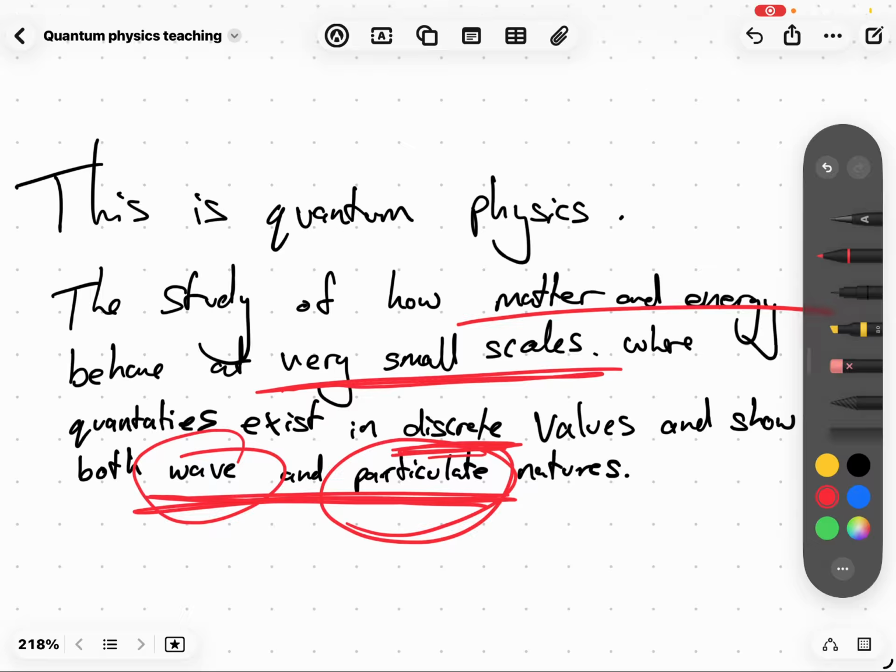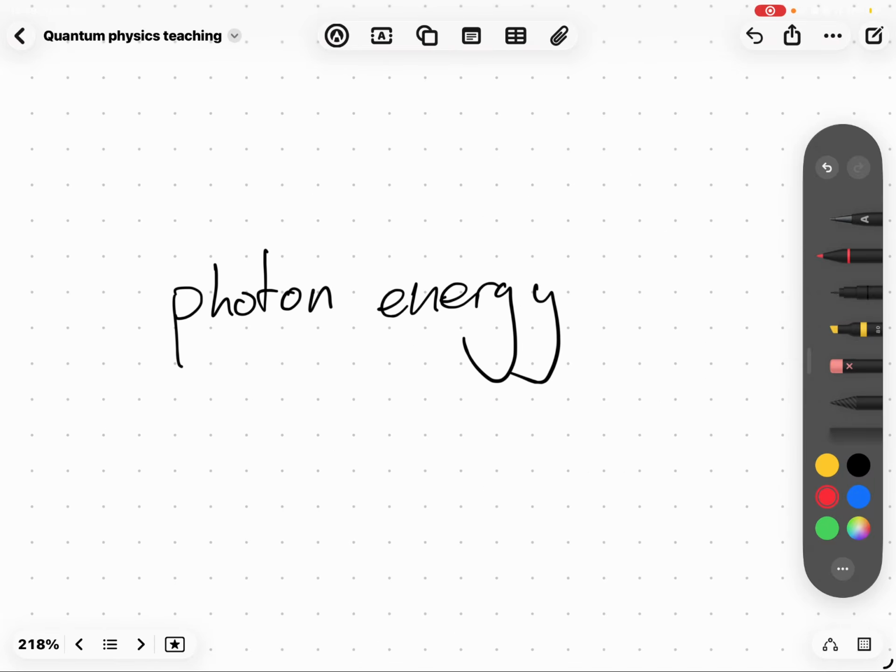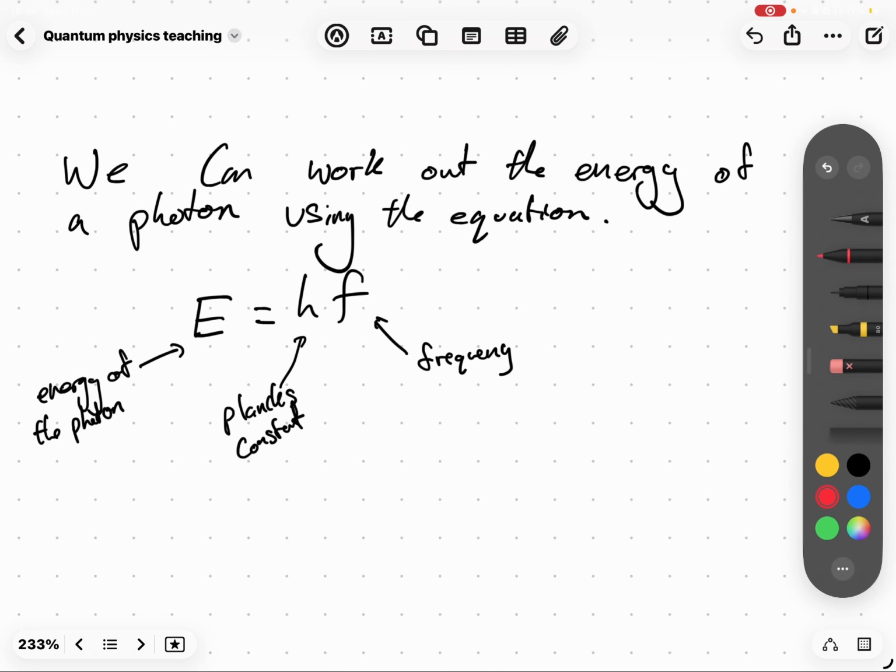Quite interesting. Now, we've said that the photons are small packets of energy. How do we work out what the value of this energy is? We do it with this equation. E equals hf. Very simple. E, energy of the photon. This is what we're looking for. h is Planck's constant.